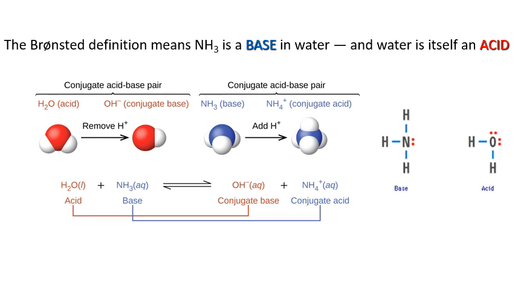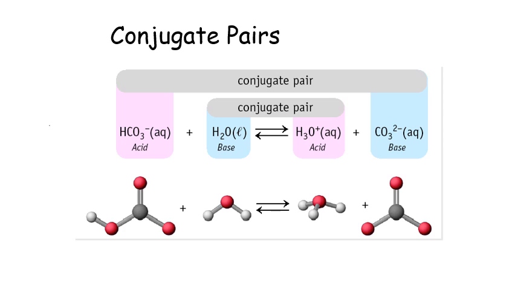So by the Bronsted definition, this means that ammonia is a base in water because it takes the proton from water, and water itself actually acts as an acid because it's giving its proton to the ammonia. In terms of the conjugate acid-base pairs, in this equation here, hydrogen carbonate acts as an acid because it gives a proton to the water, which therefore acts as a base.